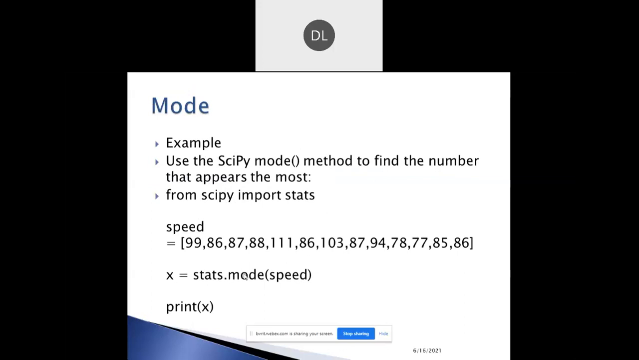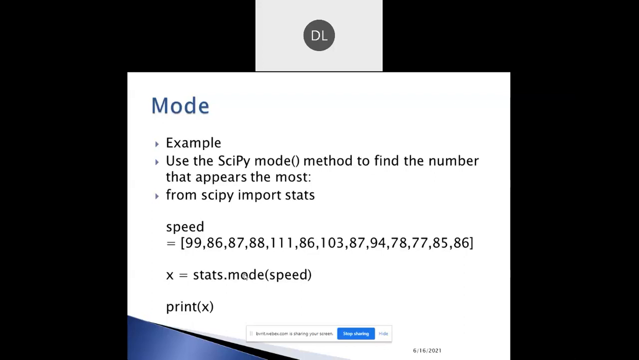So how to use the SciPy mode? How to use the mode method? Mean and median are the two methods defined in the NumPy package. But this mode method is defined only in the SciPy library. So how to import the SciPy library? What's the statement to import SciPy?